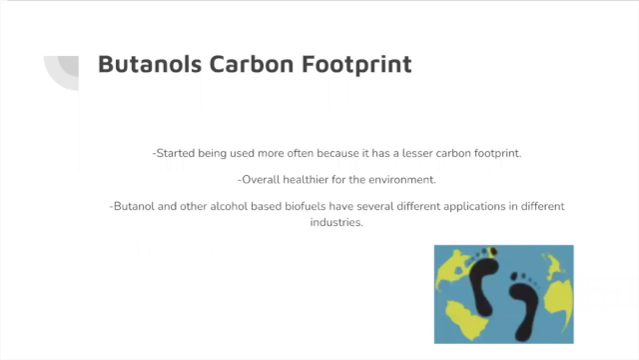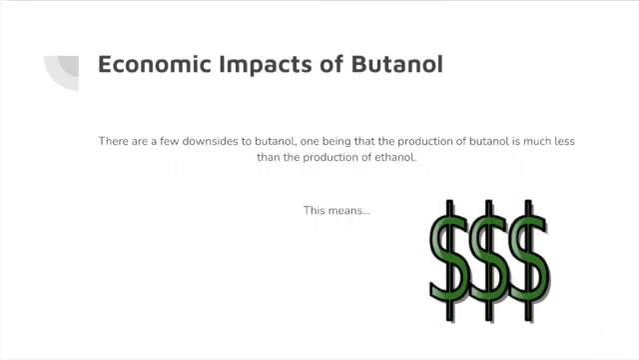Okay, so butanol's carbon footprint. It started being used more often because obviously we are looking for some things that have a little bit less of a carbon footprint. This means it's a bit healthier for the environment. And then all of these butanol and other alcohol-based biofuels such as ethanol have a lot of different applications in a lot of different industries. So a lot of the car industries, food industries, things like that. But since the biofuels are using carbon from plants already in the environment, and they're just reusing and recycling that, there really is no addition to the carbon footprint on Earth using butanol.